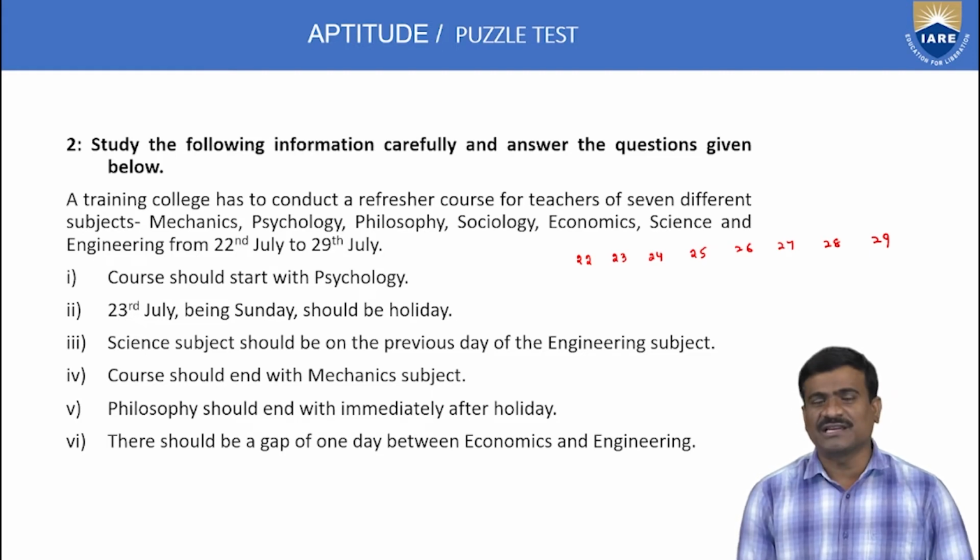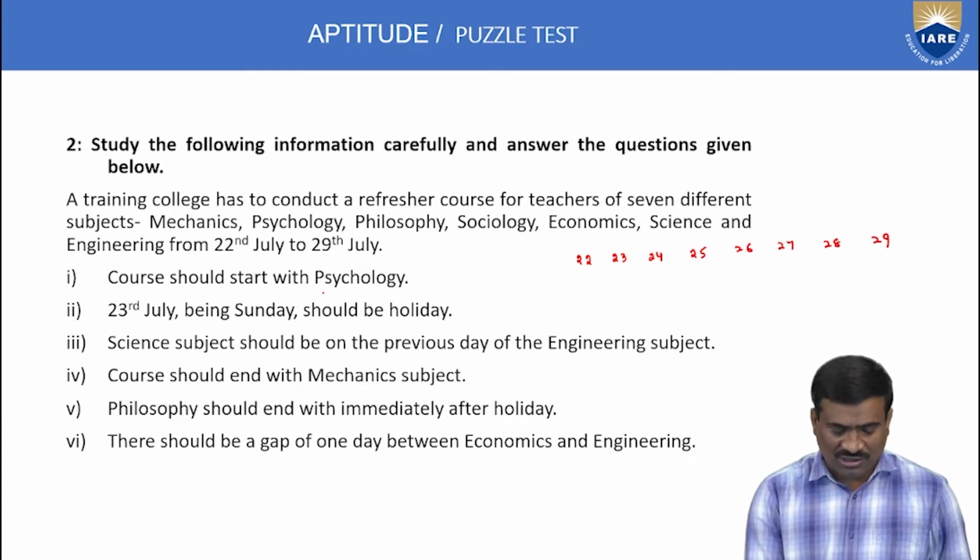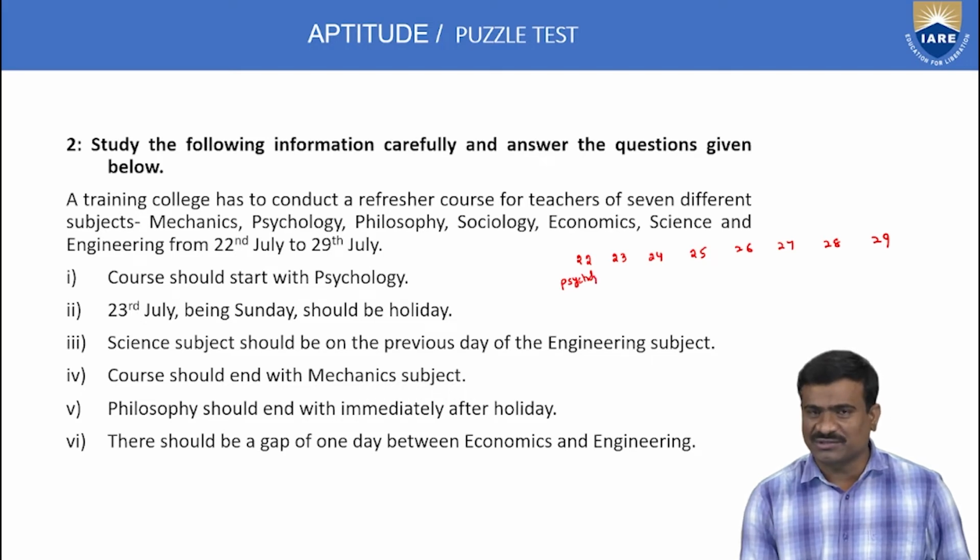This is the first piece of information of the puzzle. Next, first point: the course should start with psychology. That is, 22nd is psychology, the starting subject.